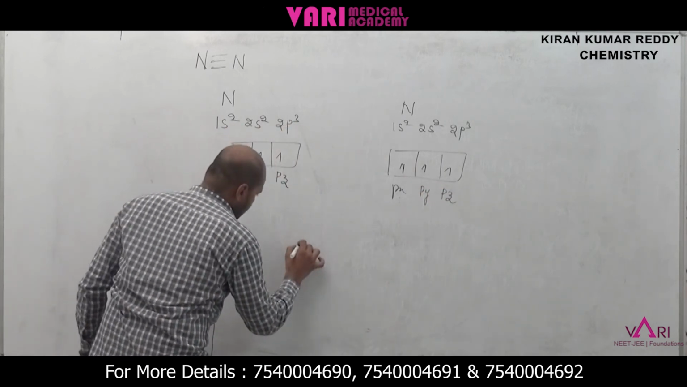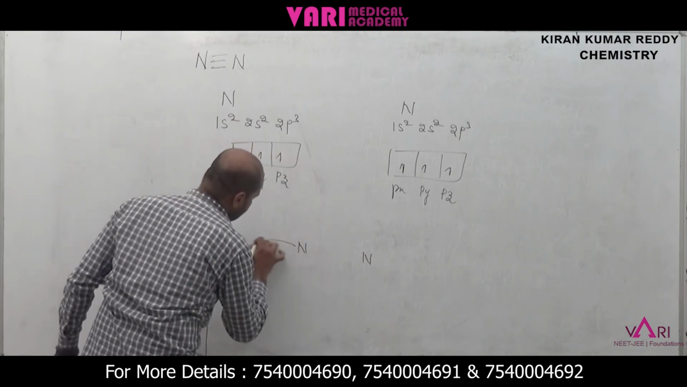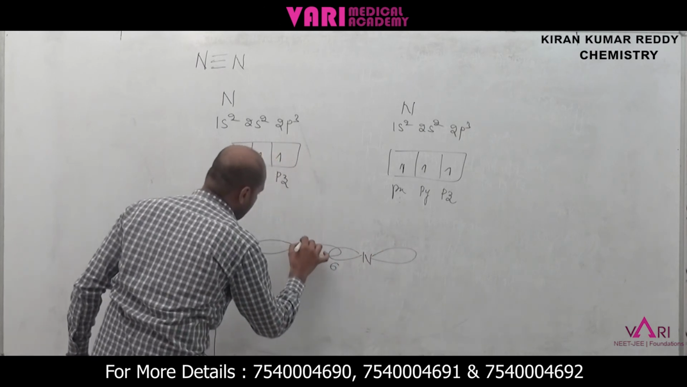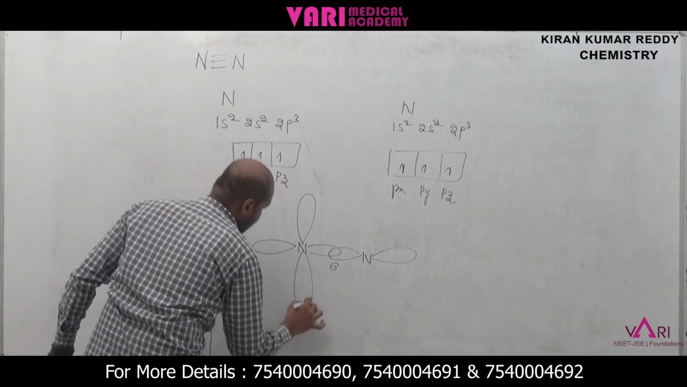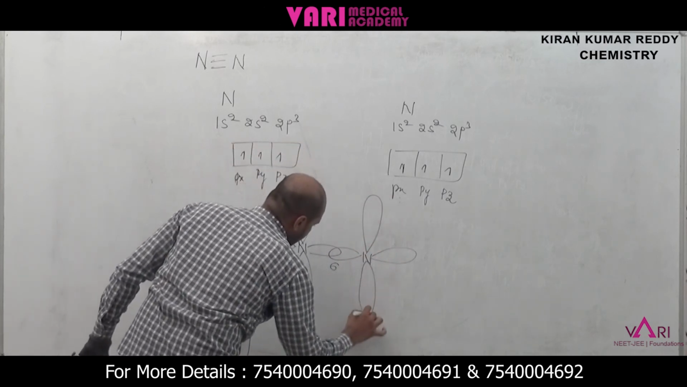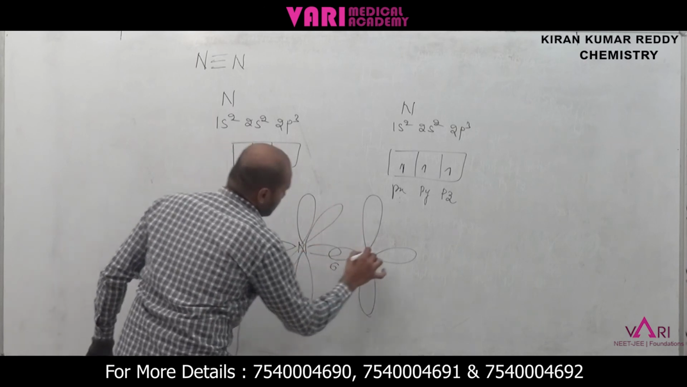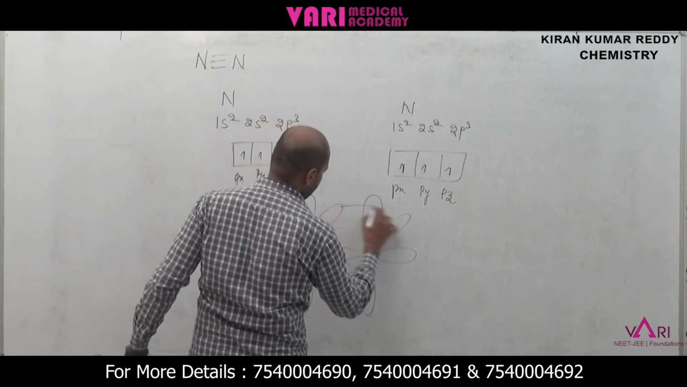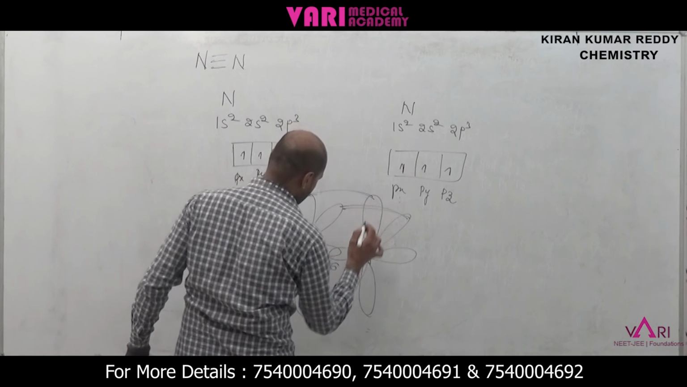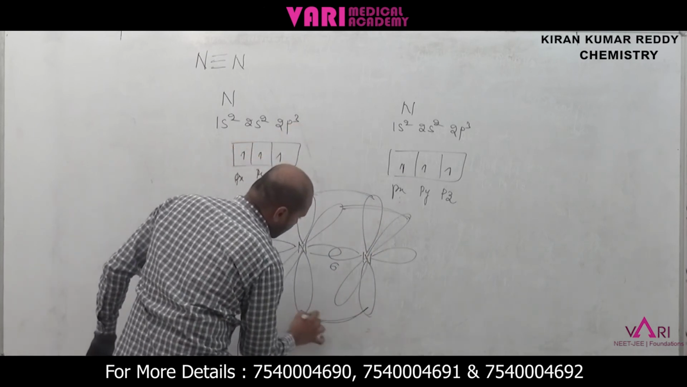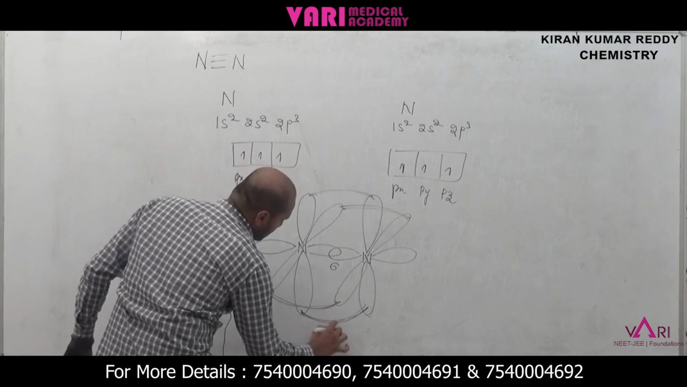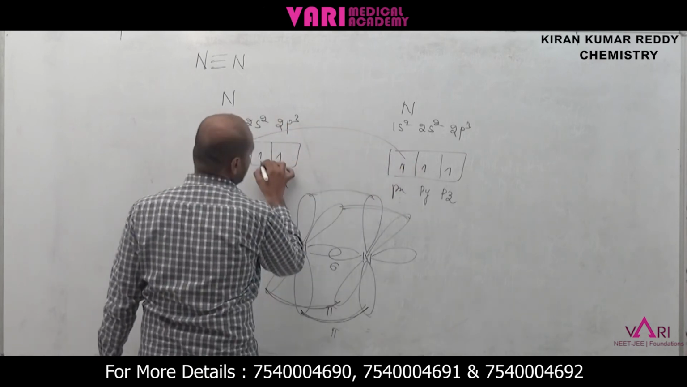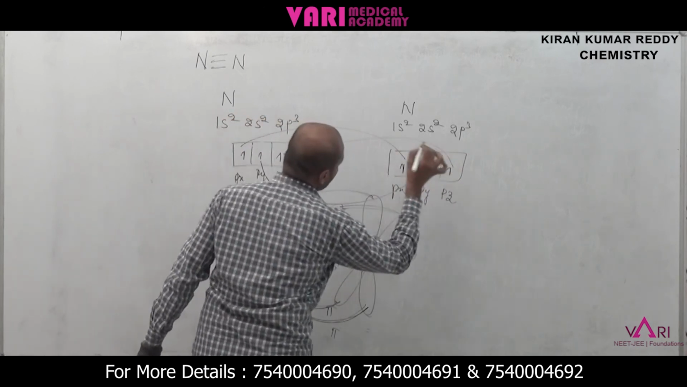Now here I am taking nitrogen and another nitrogen. The px of one nitrogen overlaps with the px of the other, and a sigma bond is formed. Then the py and pz orbitals overlap sideways. This one is a pi bond, this is a pi bond, and one is the sigma bond. This one px overlapping, py overlapping, pz overlapping.